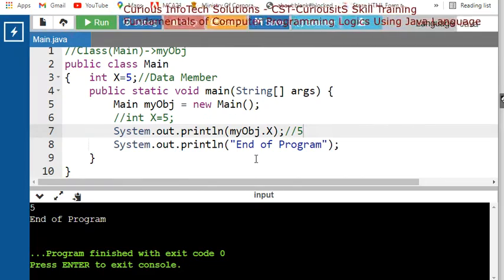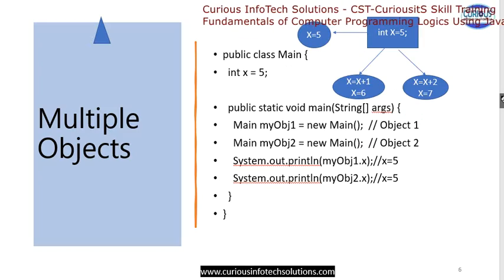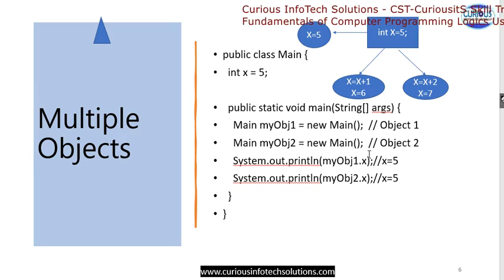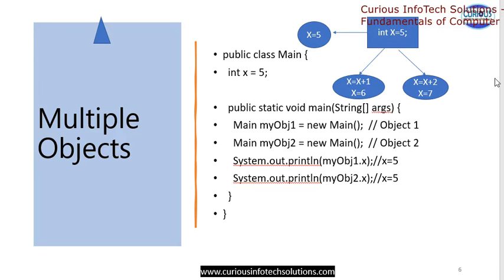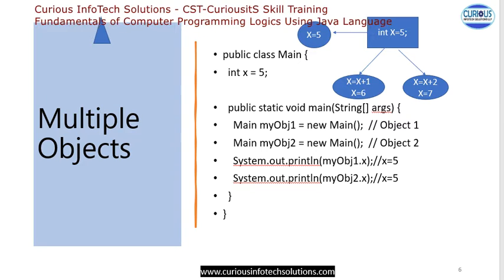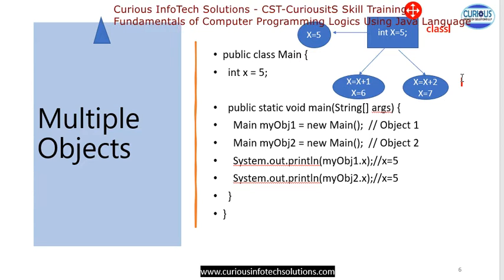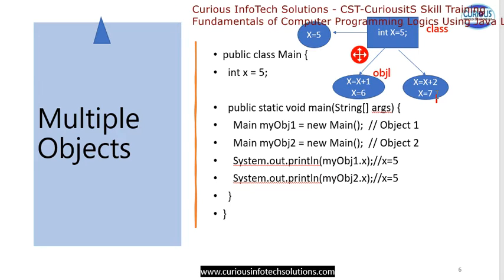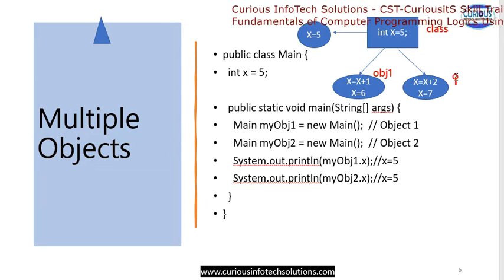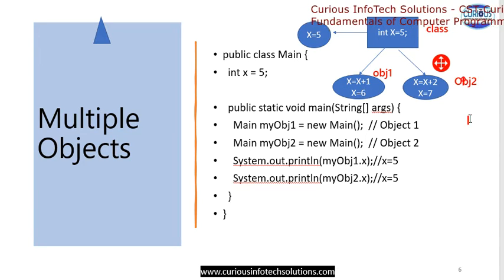Now I will explain the next important concept that is known as multiple objects. तो देखिए यहाँ पर multiple object हम बनाने वाले हैं. तो multiple object, let's say I have this int x. तो this is my class. तो by this class you are making objects. Say object 1, this is object 2. ठीक है, object 1 and object 2 are there.